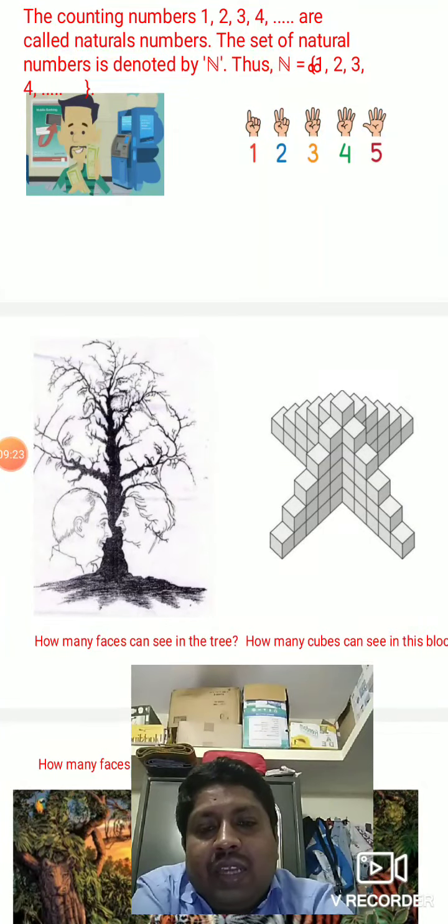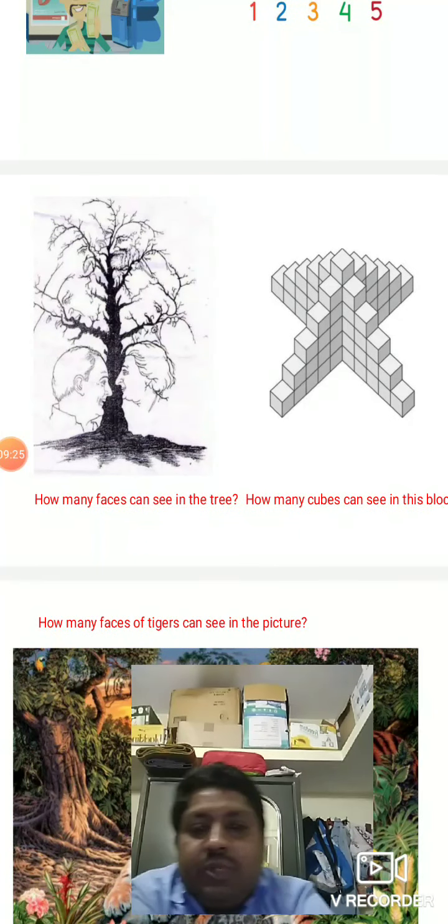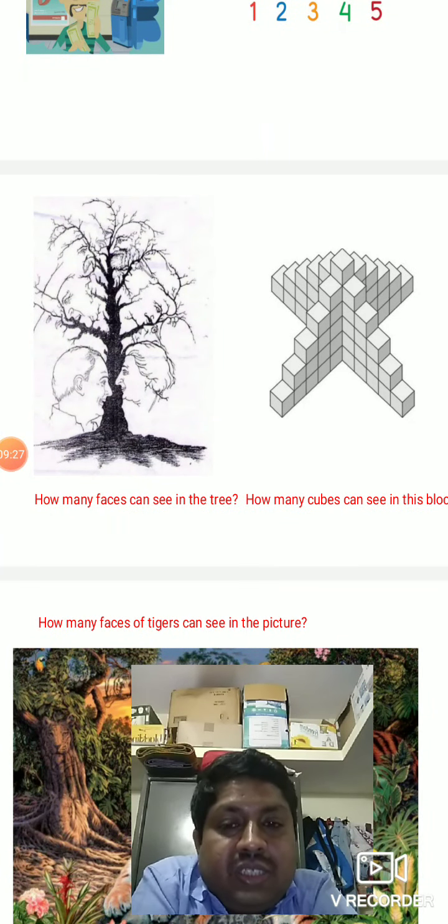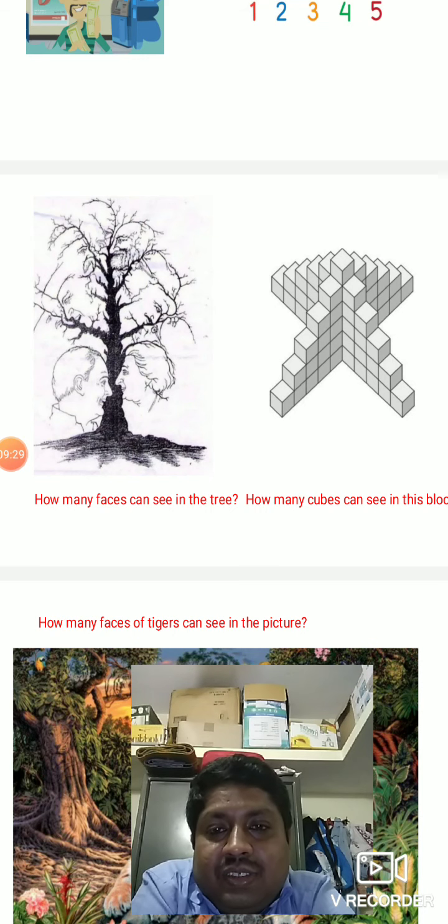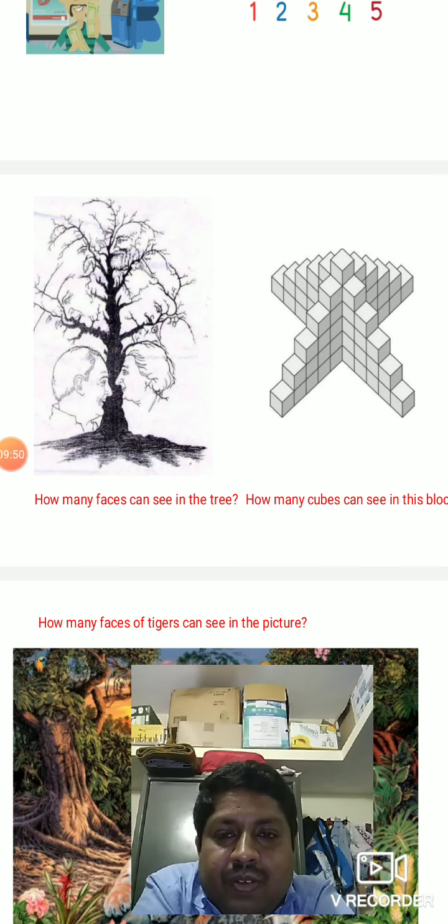Okay, now I'll give a counting activity. See children, how many faces can you see in this tree? See, these are all faces. They are recognized, right? They are freedom fighters, freedom strugglers. You will be able to see that so many faces are there. Just count it. I'll ask later how many are there.